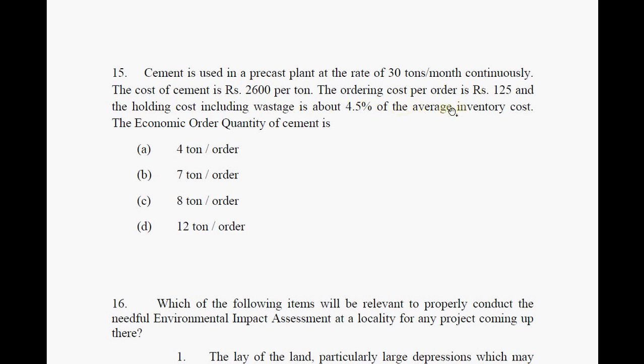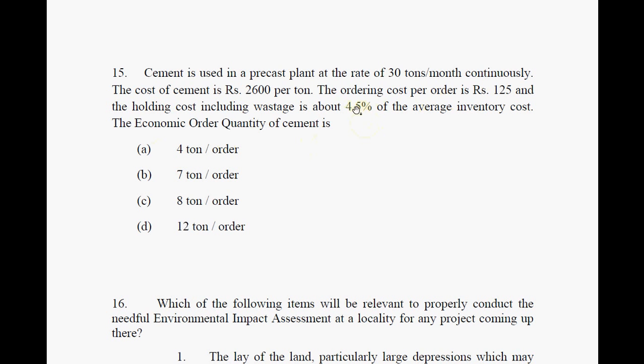The ordering cost per order is 125 rupees. This is a one-time cost: whether you order 10 tons or 100 tons, the ordering cost is going to be the same. And the wastage cost is 4.5%. So which one will be the economic order quantity of cement?